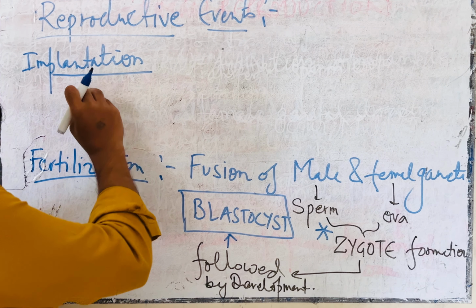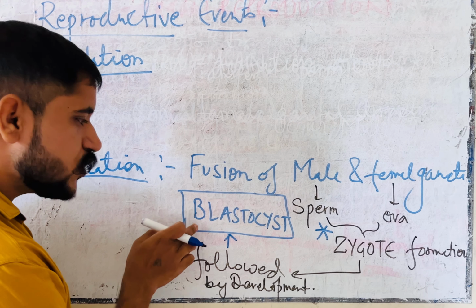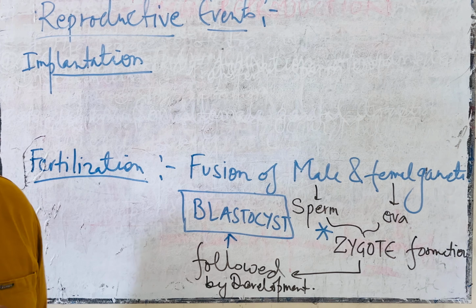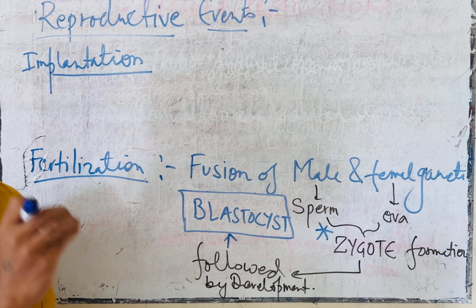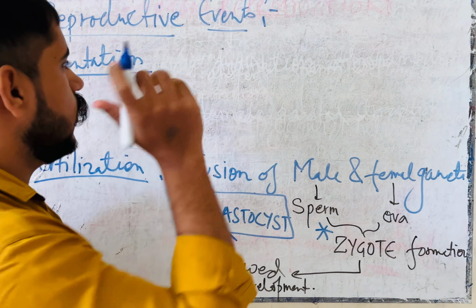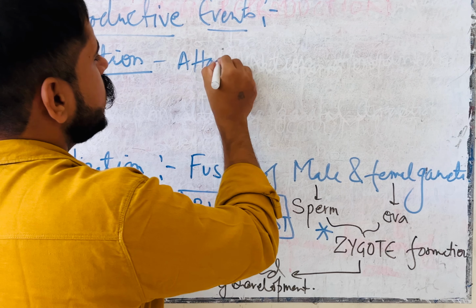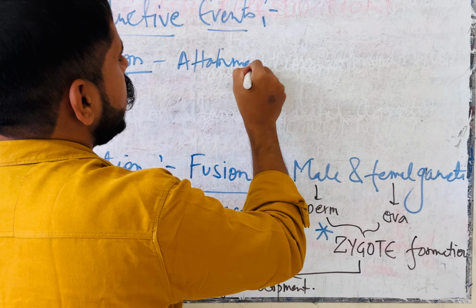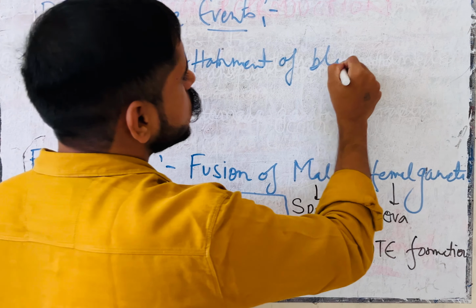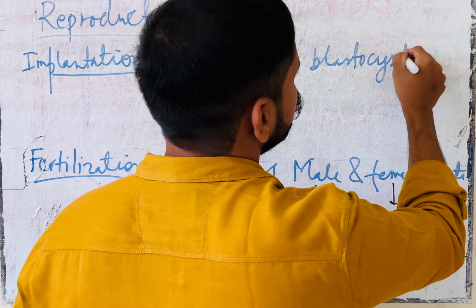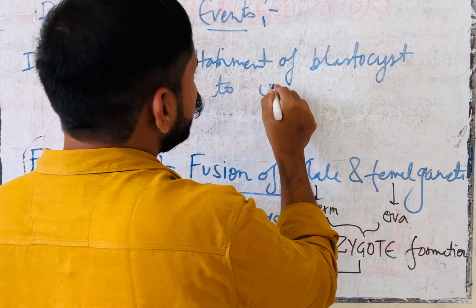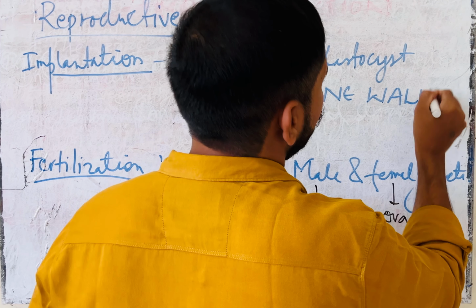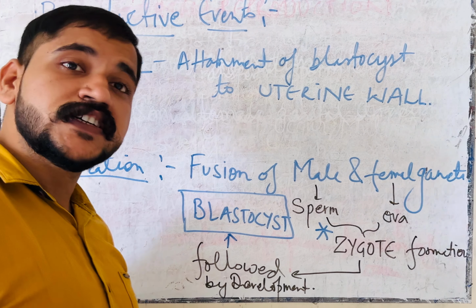In implantation, the blastocyst formed after fertilization gets attached to the uterine wall. Attachment of the blastocyst to the uterine wall is known as implantation.